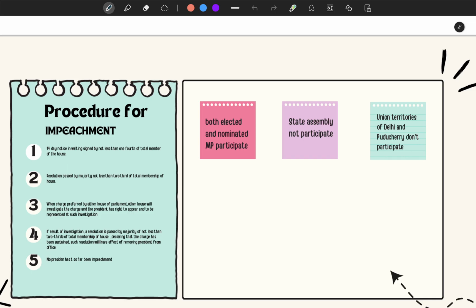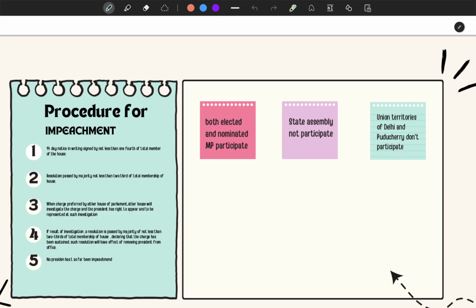the house, then it goes to the next house, in this case Rajya Sabha, and there these charges are preferred by either house of the parliament, and the other house will investigate. They have to first set up the investigation according to the charges upheld by the Lok Sabha, and if as a result of the investigation a resolution is passed by the majority of not less than 2/3 of the total membership of the Rajya Sabha house, declaring that the charge has been sustained, मान लिया गया है उस चीज को, and such resolution will have the effect of removing president from office. The good news is till date no president has been impeached.